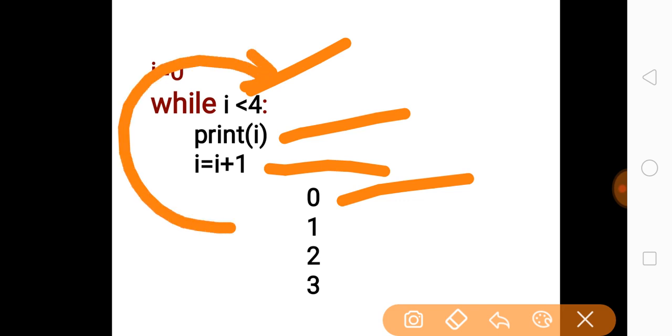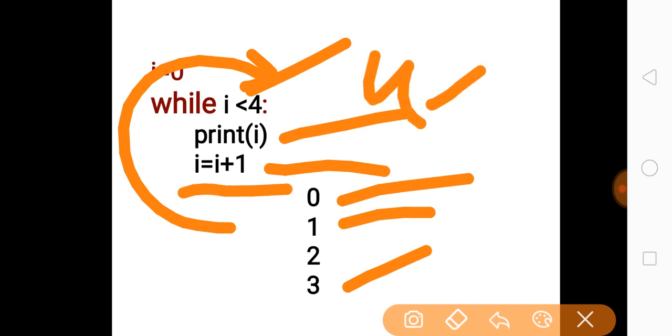Again the condition is checked, and in this case 1 is less than 4, the condition is true, and it will print 1, and up to 3 it will be printed as it is, because 3 is less than 4 and the condition is true. At the end of the fourth pass, i becomes 4. Now 4 < 4 will be checked in our fifth pass, because in the previous 4 passes it has printed 0 1 2 3, and in the fifth pass the value of i has become 4.